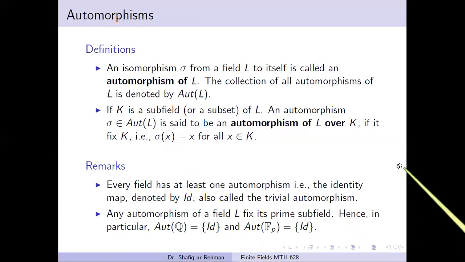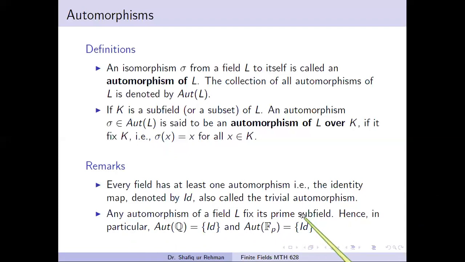Moreover, any automorphism of a field L fixes its prime subfield. Hence, in particular, we conclude that the set of all automorphisms of Q consists of a single mapping, that is the identity mapping. Also, the set of all automorphisms of a finite field F_p consists of a single element, that is the identity mapping.